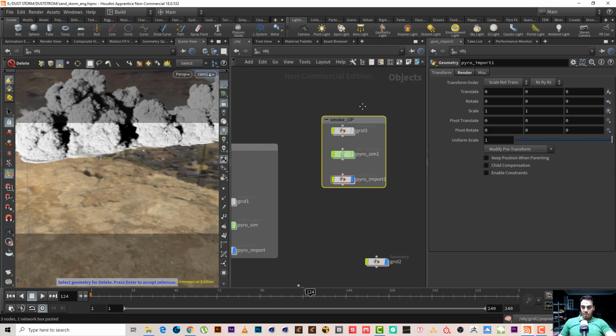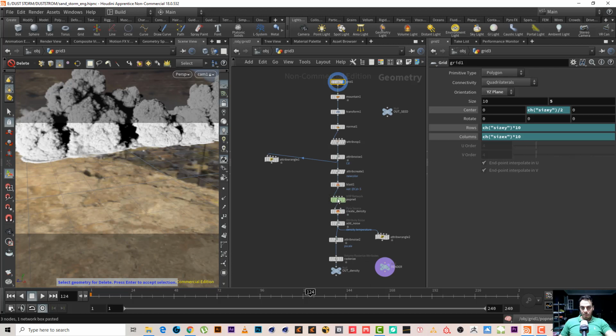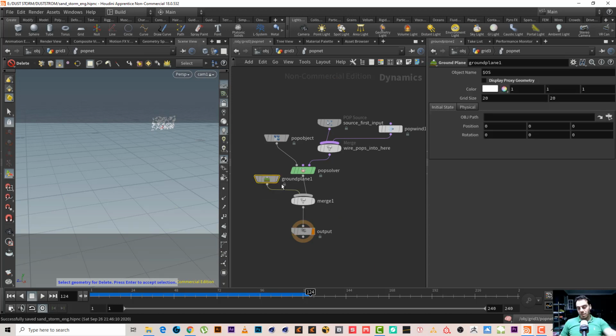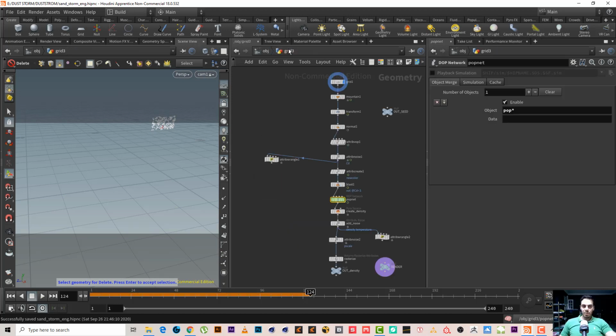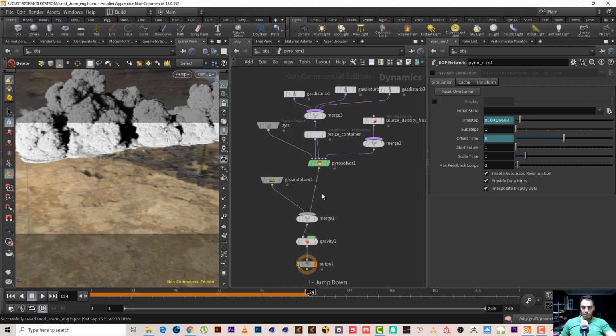Instead, we will just simply change some things. This will call the, okay, grid 3 import 1. All we have to do is get inside here. Let me save it first, and simply let's delete the ground, so we don't have anything to collide with. And also here in the simulation, let's also delete the ground.